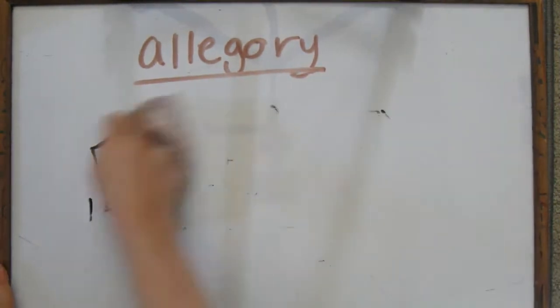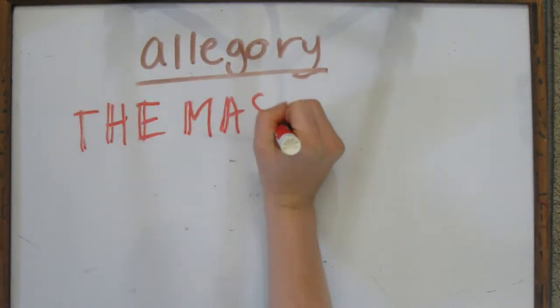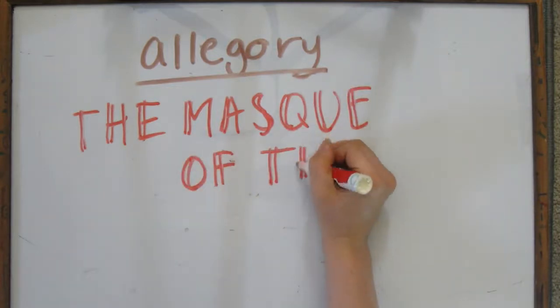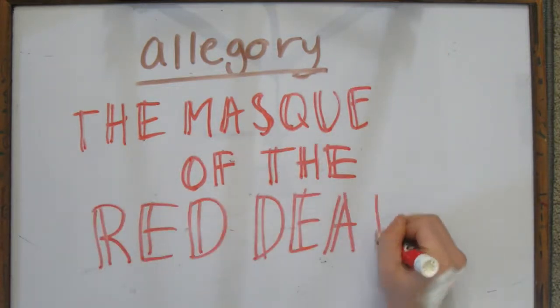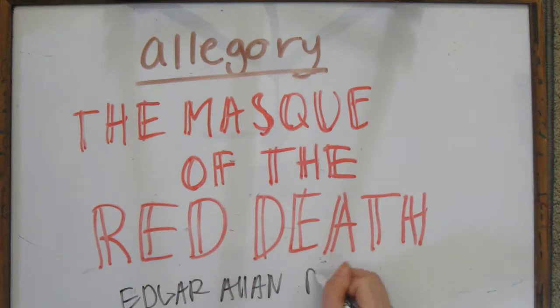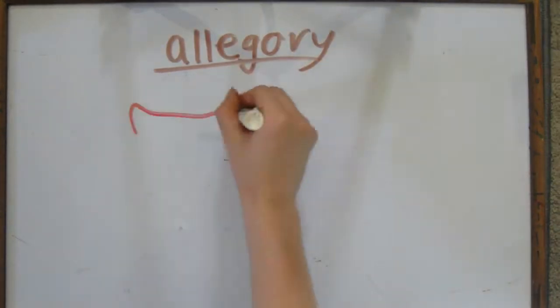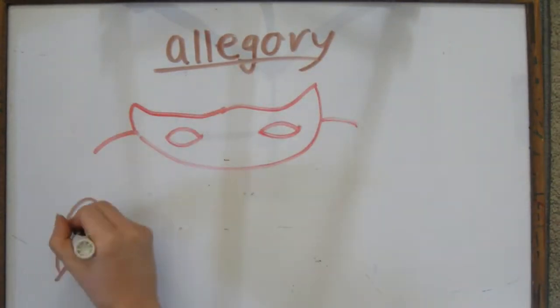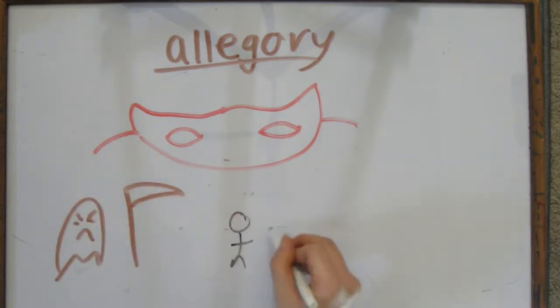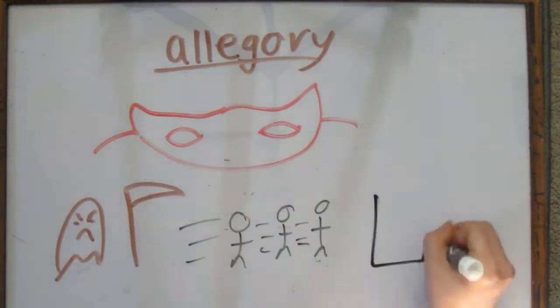or political one. One well-known allegory is Edgar Allan Poe's The Masque of the Red Death. Edgar Allan Poe's allegorical story illustrates humans' inability to escape death. The characters attempt to evade death by locking themselves in an abbey and a multitude of other means, but they are still unable to evade it.